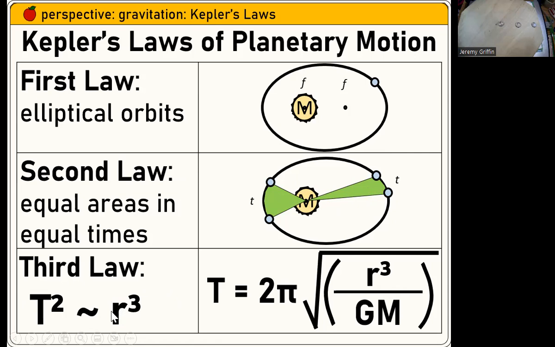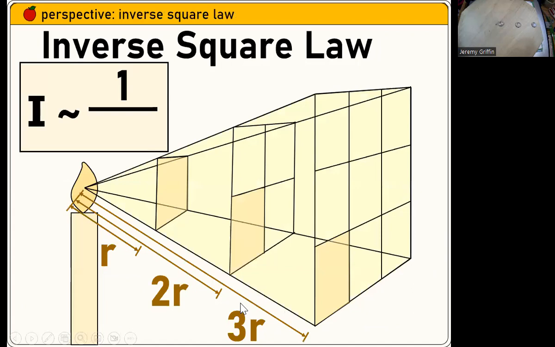And then Isaac Newton was later able to take that information and help solidify universal gravitation, orbital speed, this sort of thing. So what you're looking at right here on the bottom right cell is a Newtonian update to Kepler's third law. Okay. Inverse square law, this is going to help set up universal gravitation. You guys remember intensity from a candle flame, it tapers off as 1 over the distance squared as you get further away from it. Like if you're 3 times further away, you get 1/9 of the light. So that's a consequence of living in a universe with 3 spatial dimensions.